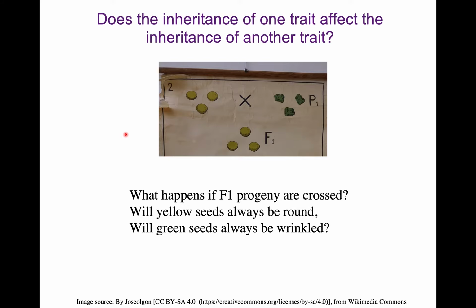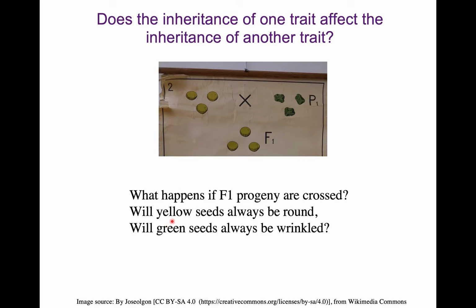And just like his previous experiments, he set up his experiment with the true breeding parental generation. So this parent would only give rise to round and yellow seeds, and this parent would only give rise to wrinkled and green seeds.